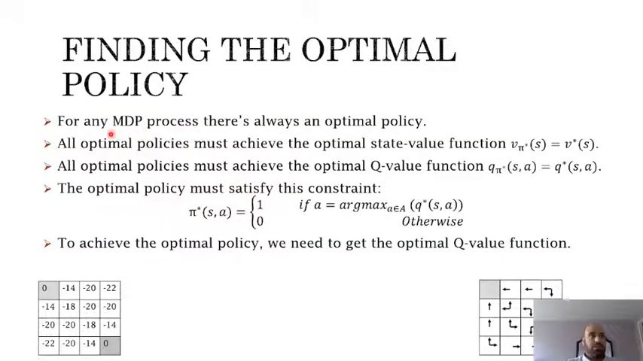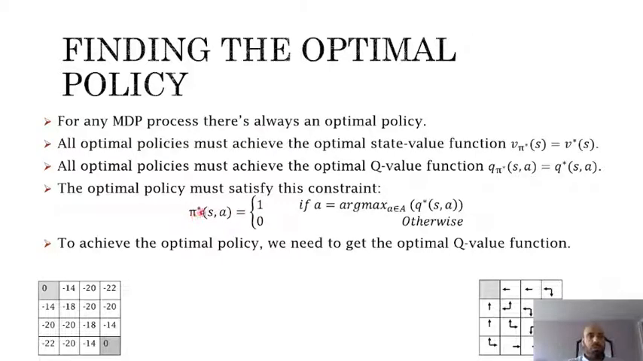So, finding the optimal policy. For any Markov decision process, there is always an optimal policy, and this policy must achieve the optimal state value function and the optimal Q value function, as we saw here. So we can formulate this in a mathematical equation like this.